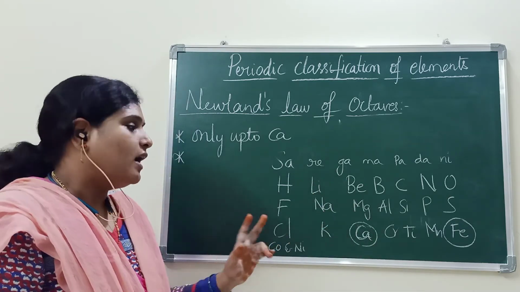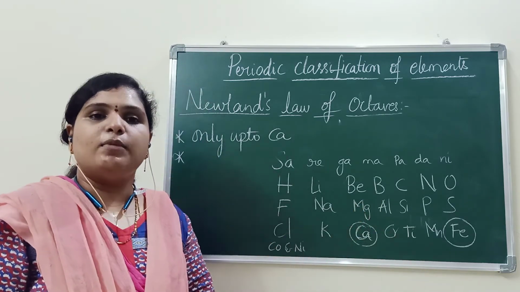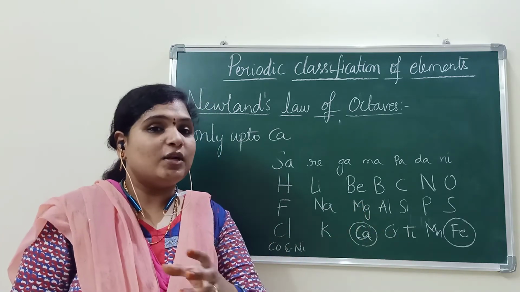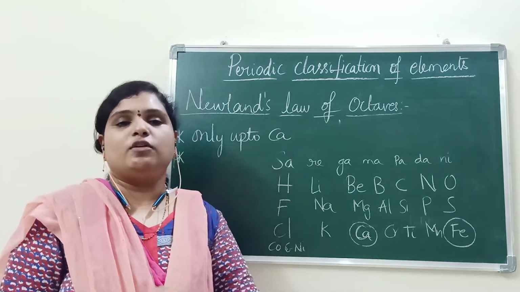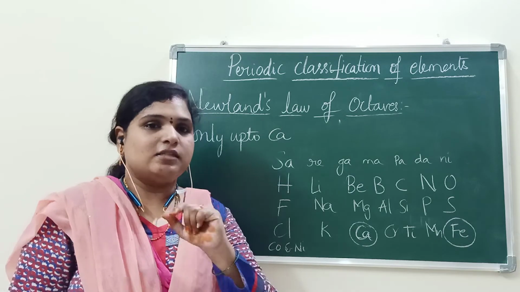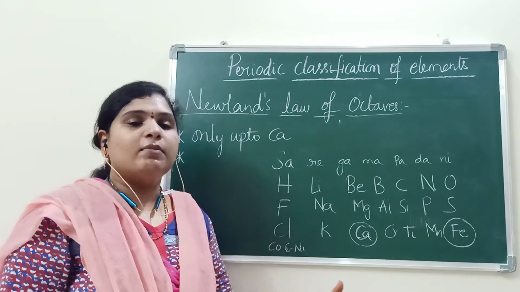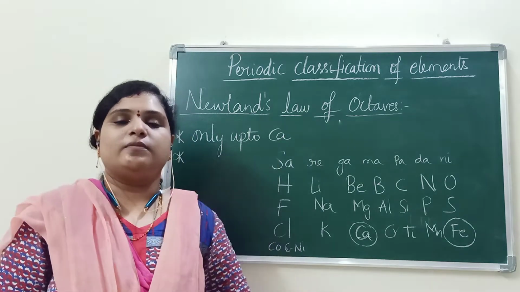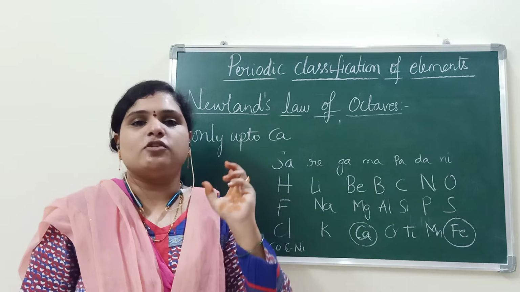What is the first drawback? After calcium, whatever element you take, every eighth element is not exhibiting the properties similar to that of the first element. That is the first drawback. And he kept two elements, cobalt and nickel, in a single slot.